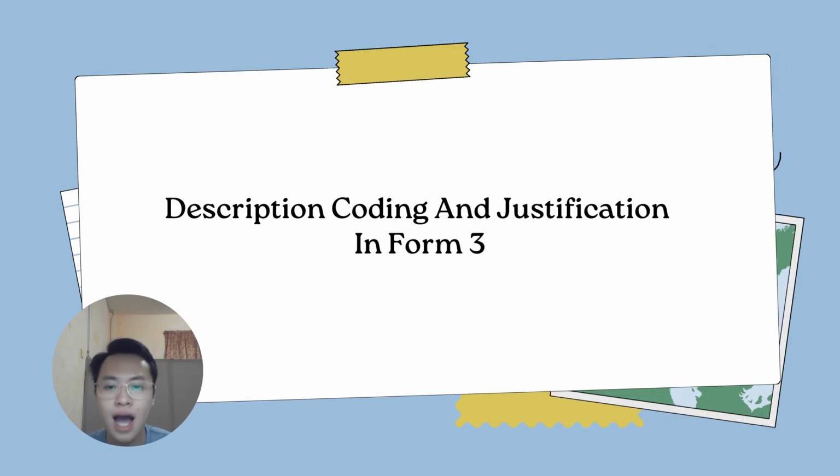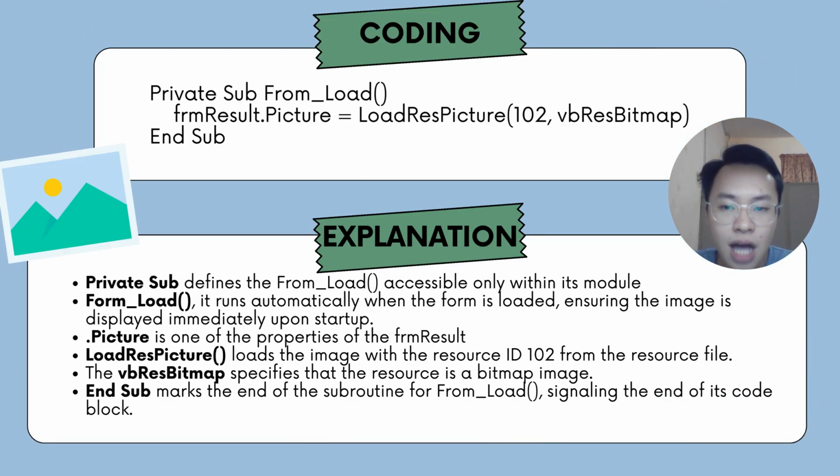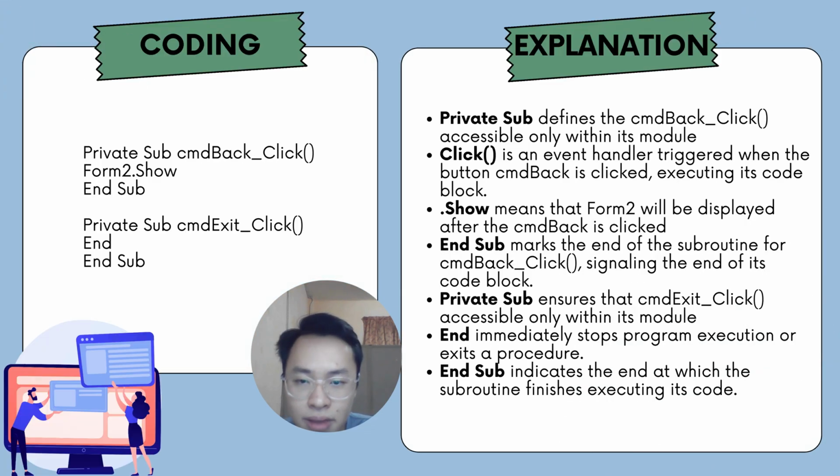Hello, Dr. Daniel. I'm Vunit Chuan, and I will continue with the description, coding, and justification in Form 3. Similar to the previous form, this code is used to load our picture, our background. LoadResPicture loads the image with the resource ID 102 from the resource file. vbResBitmap specifies that the resource is a bitmap image, BMP. Next, this part of the coding is designed for 2 command buttons, which are back and exit. When the user clicks the command button back, it will run Form2.Show, which means that Form 2 will be displayed after the command back is clicked.